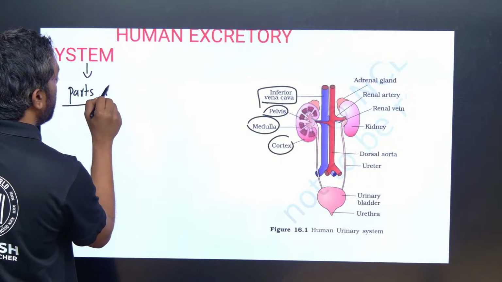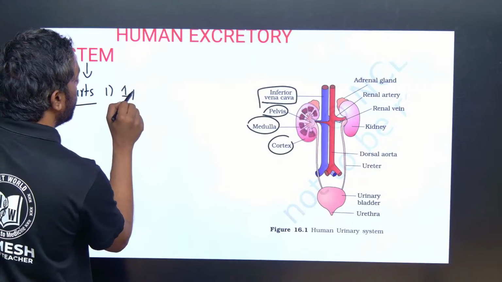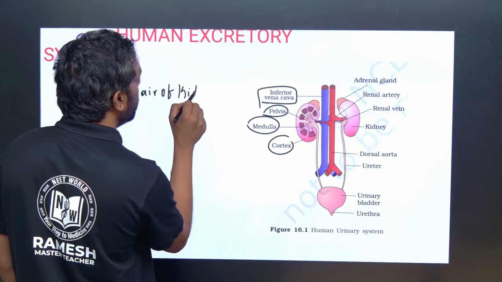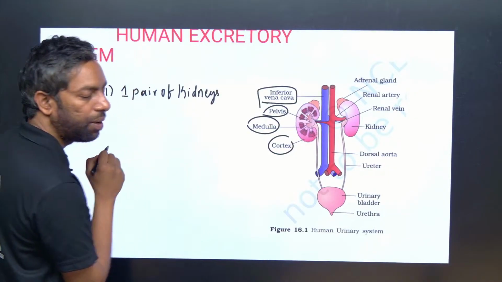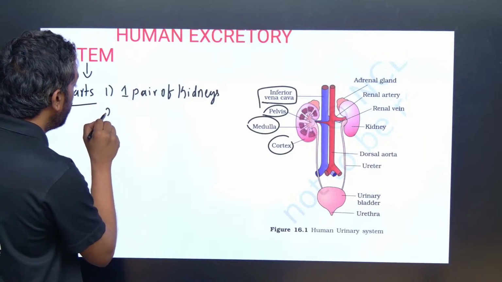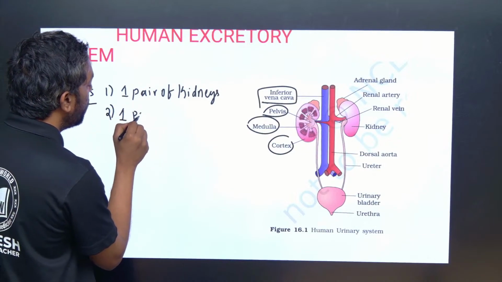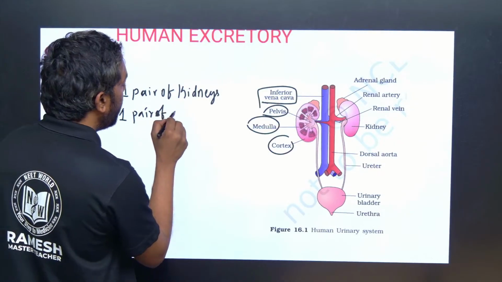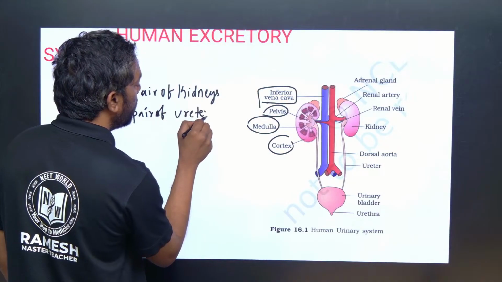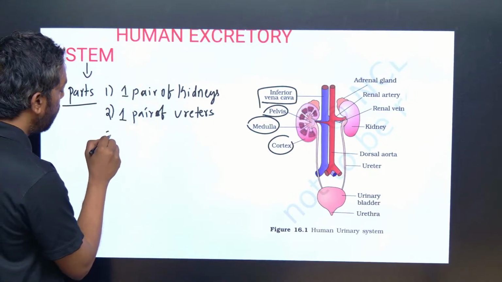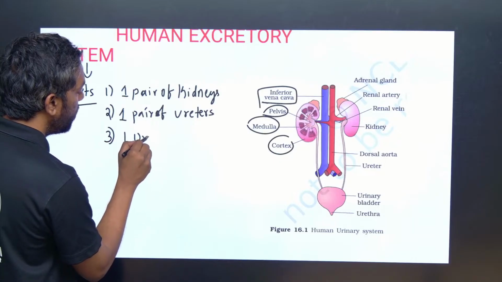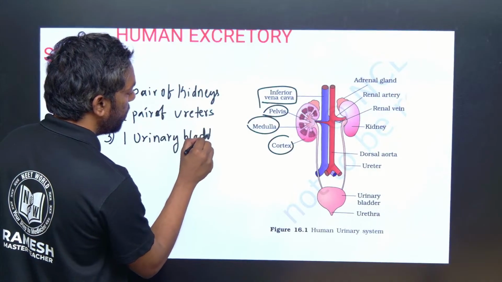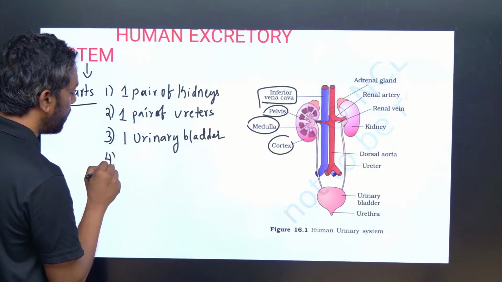Parts: 1 pair of kidneys, 1 pair of ureters, okay, 1 urinary bladder, 1 urethra.